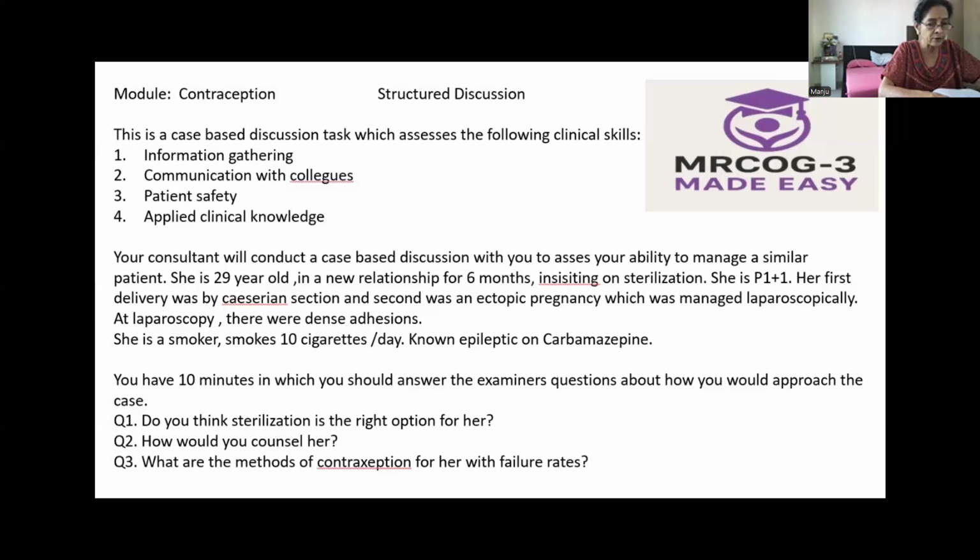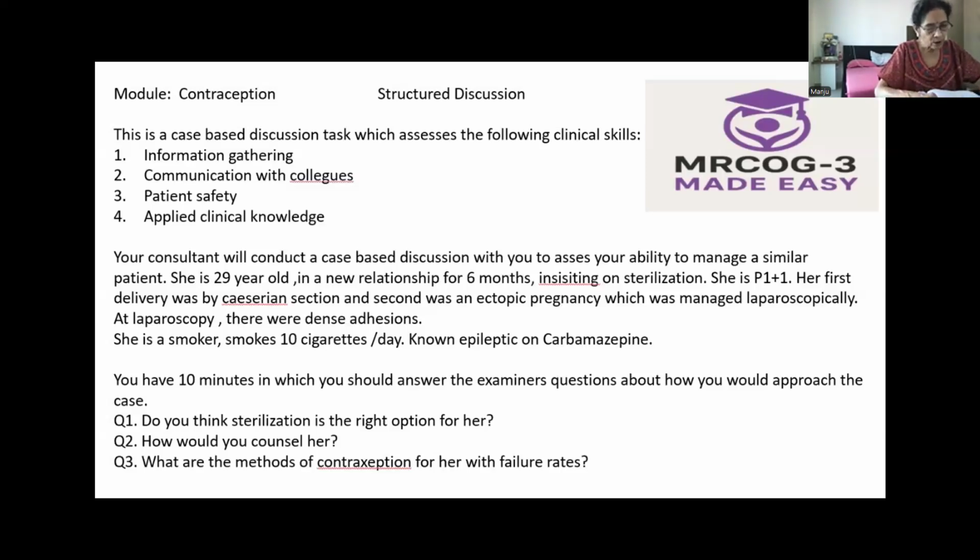We need to know the background, because no one will opt for sterilization when she is in a relationship. You're not telling the examiner this, I'm telling you. So we need to know why she wants it. I would like to ask her sensitively the reason why she wants sterilization. Are there any mental health issues, any domestic violence? I would like to rule out any social pressure from the family, and what kind of situation is forcing her to take this decision. I'd also ask her. This way we have to ask sensitively, because these are sensitive things.